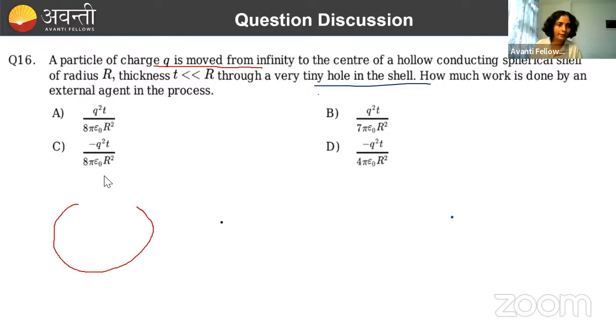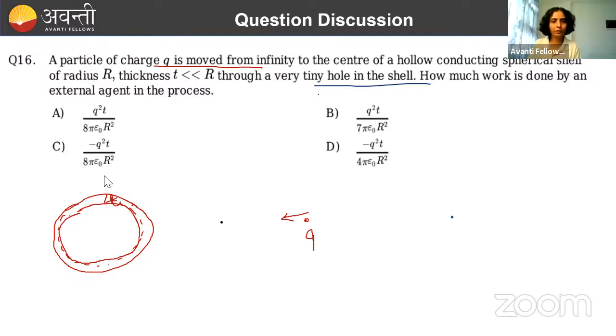So this is a hollow conducting spherical cell. Okay. And what is happening? There is a charge q at infinity. We are moving this towards that. And it has some thickness, and its thickness is T, and that T is very, very less than its radius.